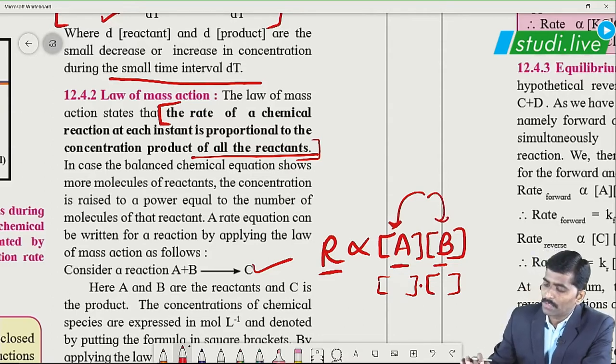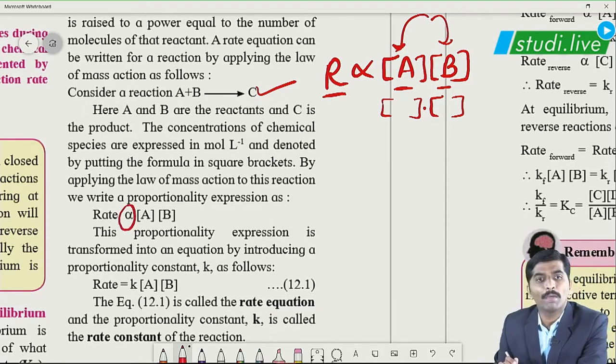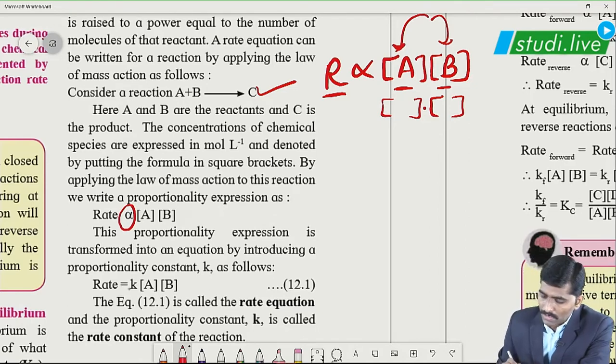Correct? Further to this, after this law of mass action, what we are going to study is the expression. Rate is directly proportional to concentration of A into concentration of B. On replacing this proportionality sign with an equal sign, we need to add a mathematical constant. This constant is K. Correct?